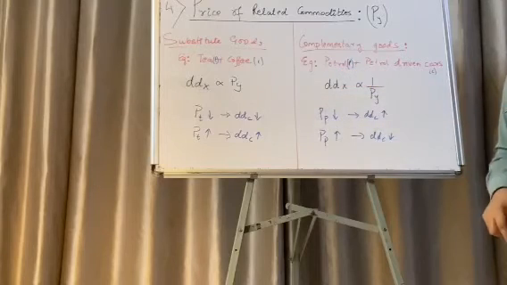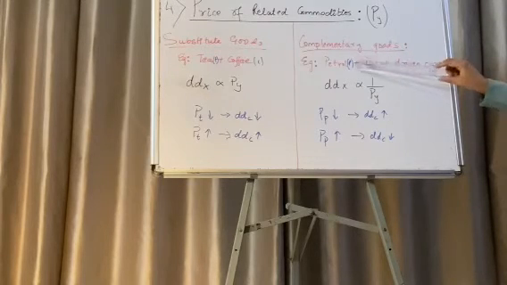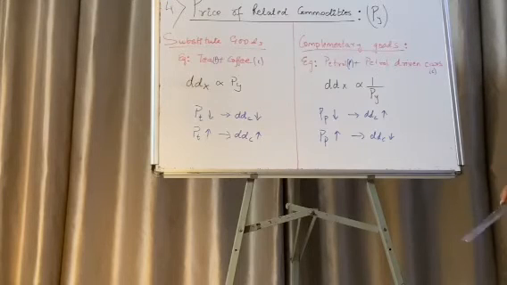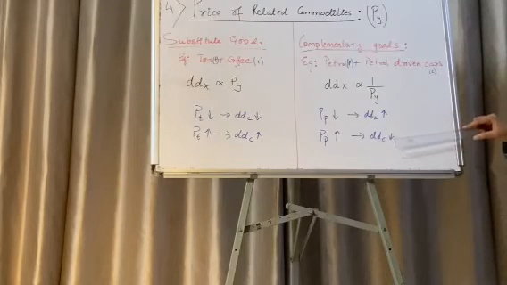Complementary goods are those goods which go hand in hand, and a very good example would be petrol and petrol driven cars. Petrol is denoted by P and petrol driven cars is denoted by C. So if the price of petrol decreases, the demand for petrol driven cars increases, and if the price of petrol increases, then the demand for petrol driven cars decreases.